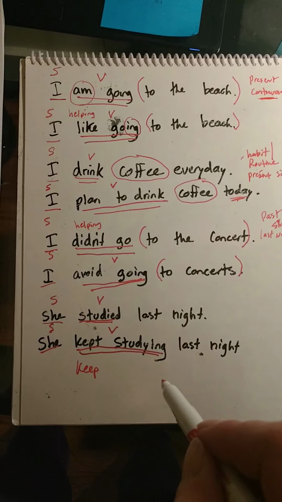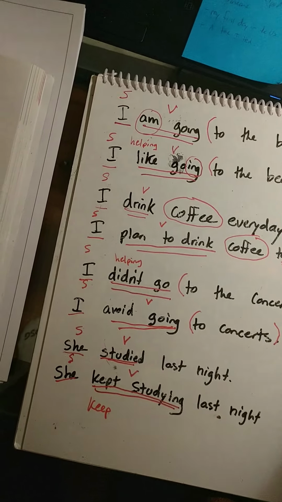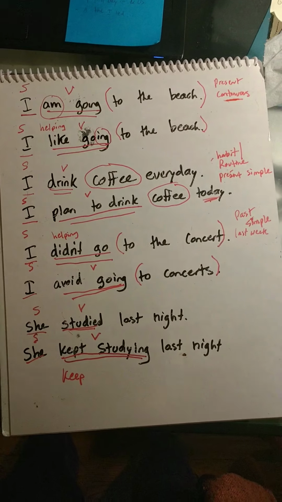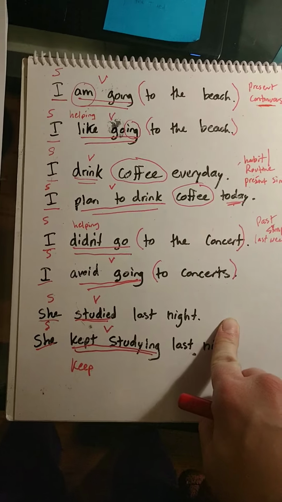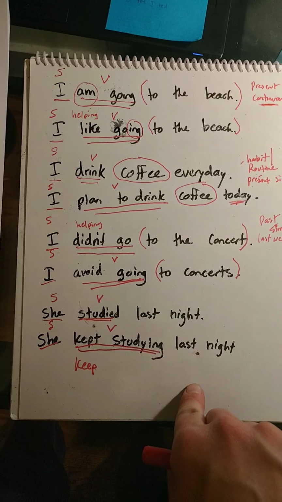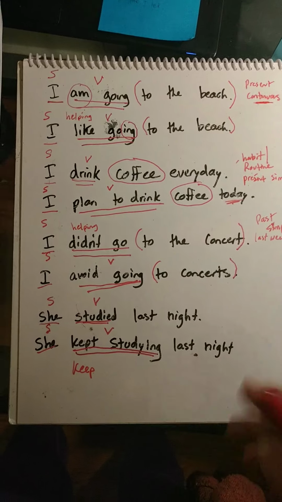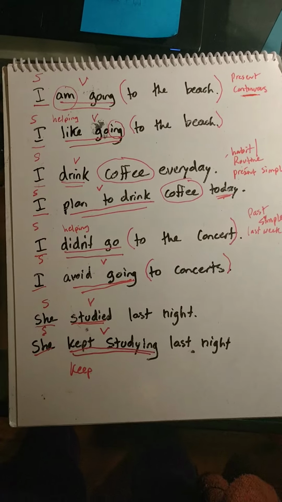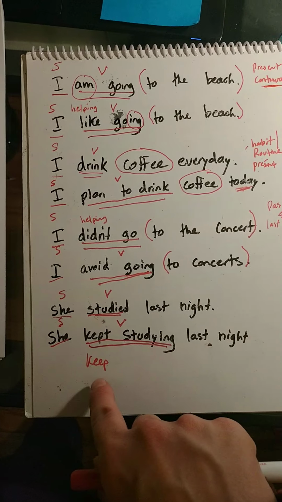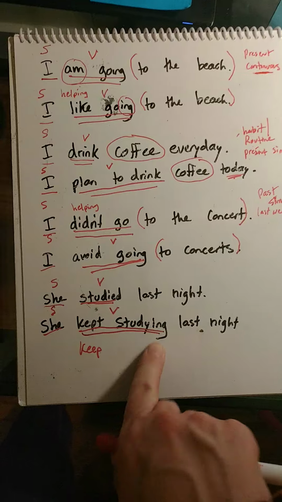Kept studying gives you more of an idea of what she did. Okay, she studied last night. It's just general, she studied. She kept studying last night, to me, signifies that she studied and she studied and she studied until she finished, okay, because of the kept. Keep studying. All right, so that's all for today.